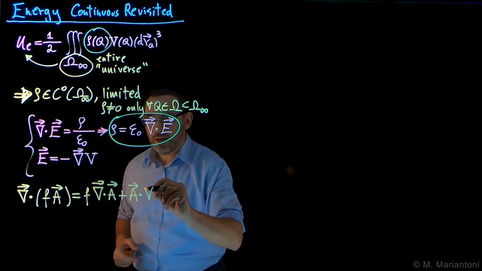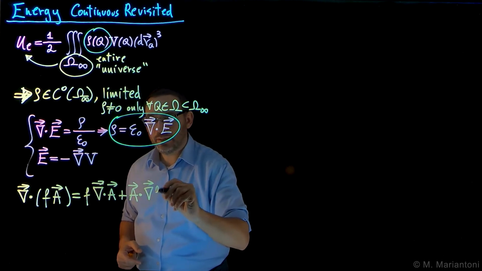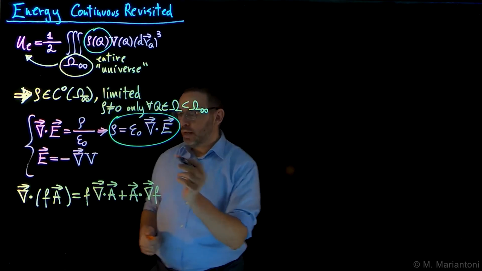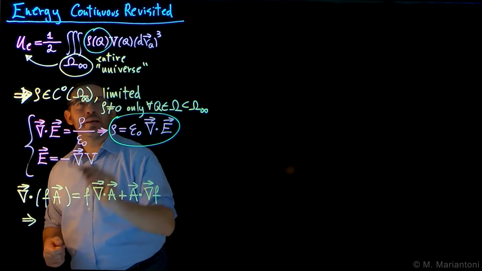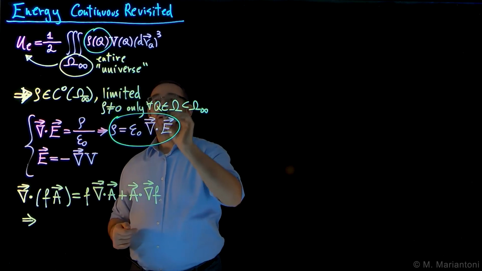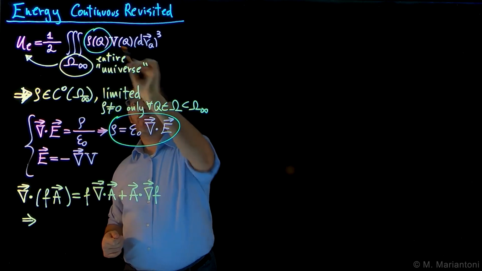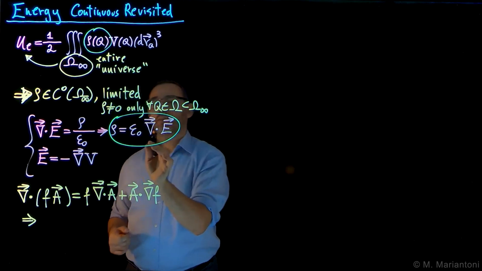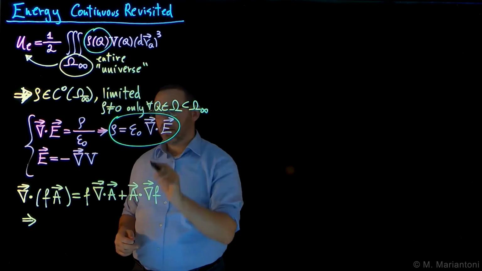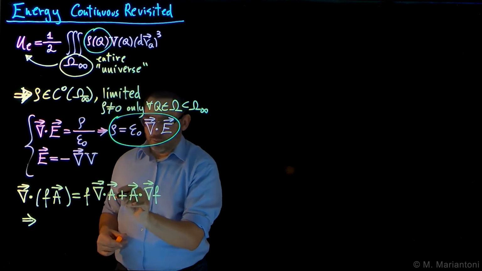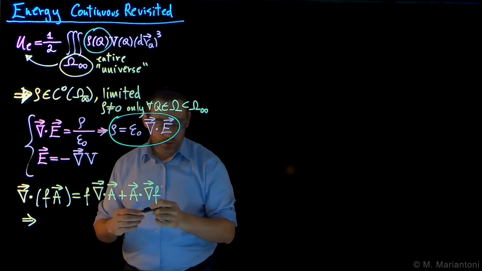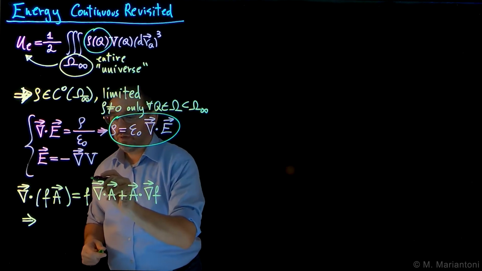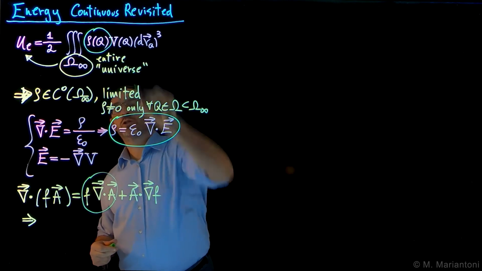The only vector we can get out of a scalar is the gradient of f. Okay, so from this, it follows that, when we substitute this expression up here, we have a constant, the divergence of it times a scalar. So we have a scalar times the divergence of a vector. Okay, so this is what we basically have up here after doing all these substitutions.